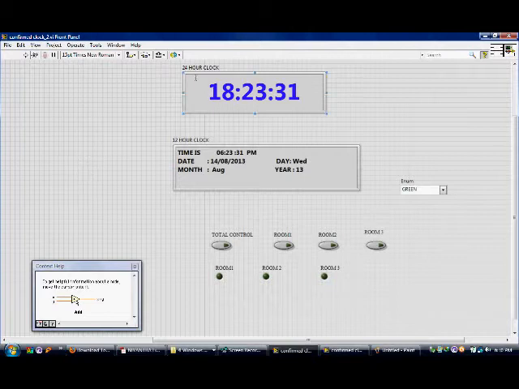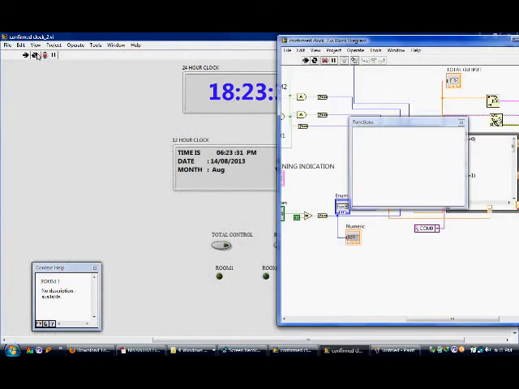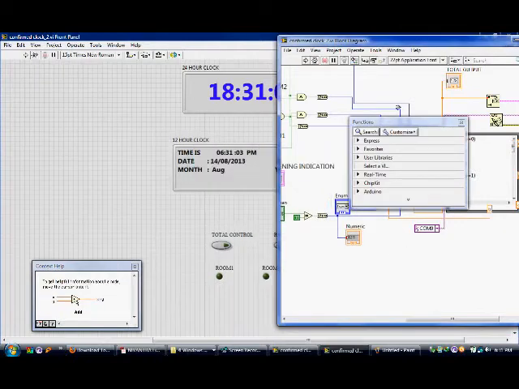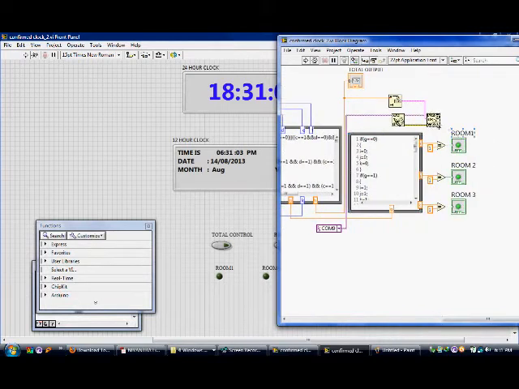This is a 24 hour clock, 12 hour clock, total control, which will be controlling room 1, room 2 and room 3. This is a 3-room controller. I'm going to run. So there is an error. This error is caused because I have made use of VISA. This is to interface Arduino, but I do not have Arduino board right now.